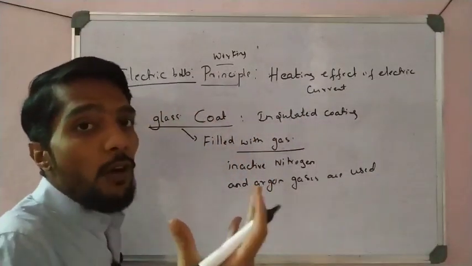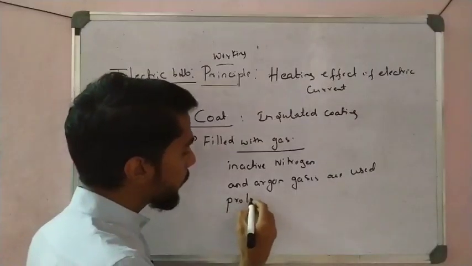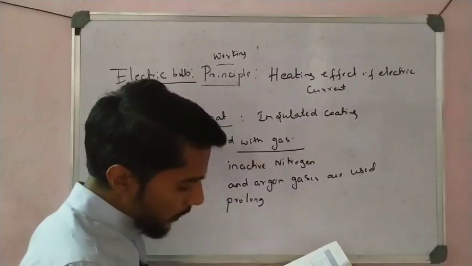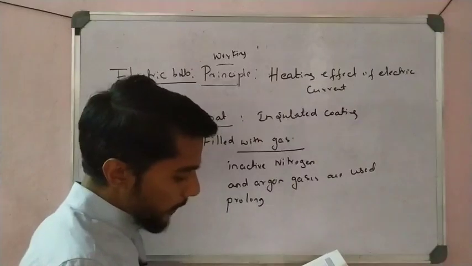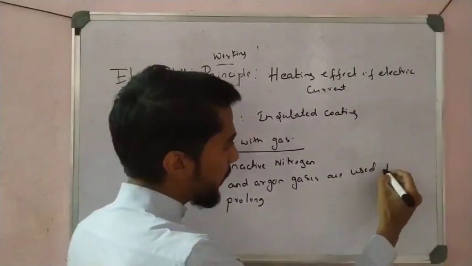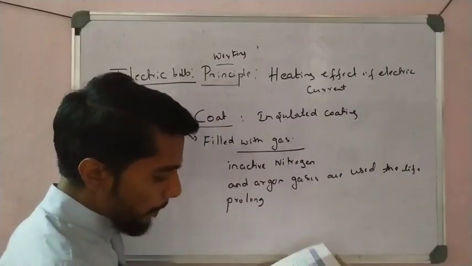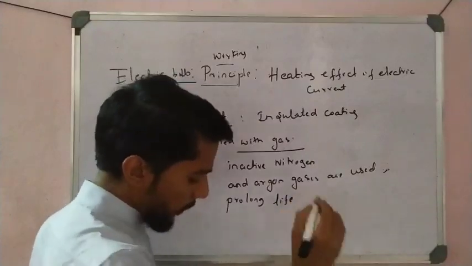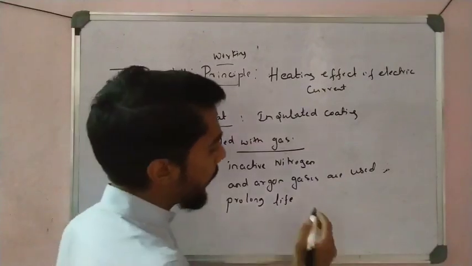To increase the life of the tungsten wire, to prolong the life of the filament.